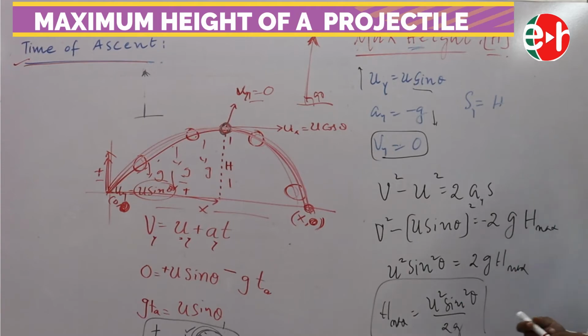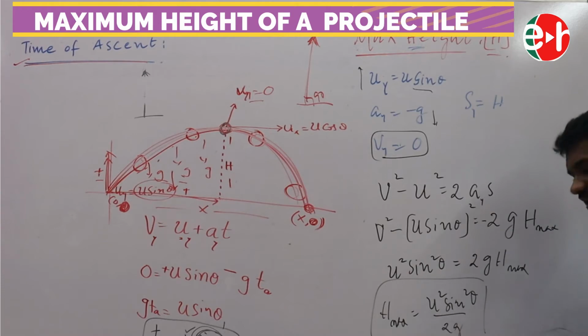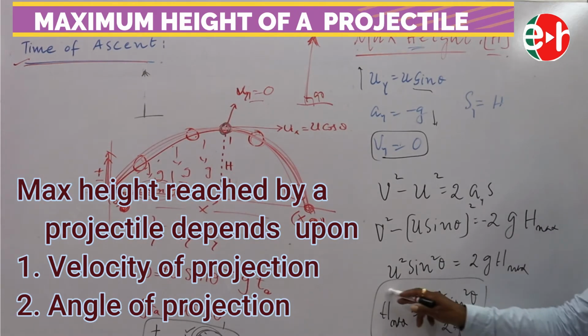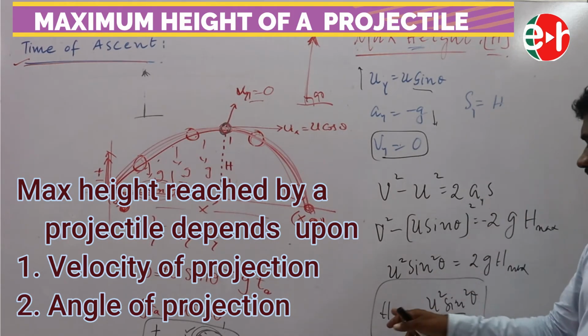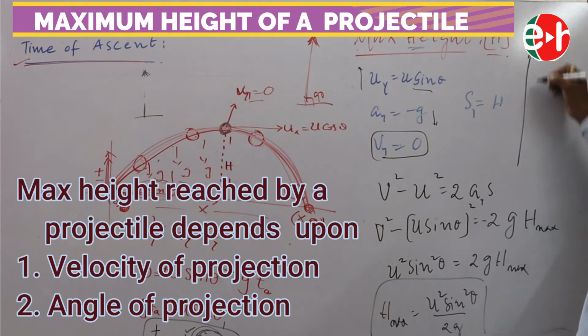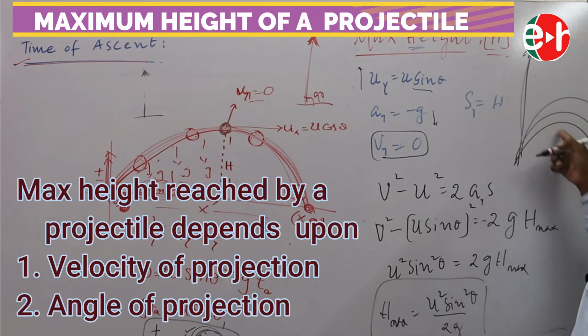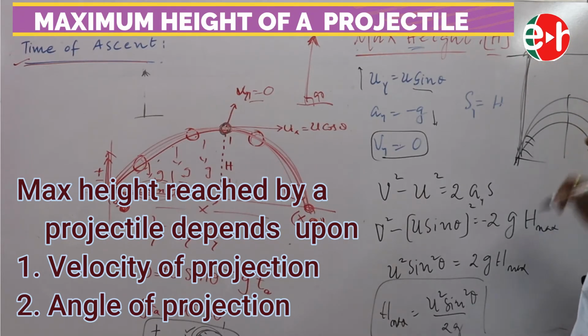So now on what factors does the max height depend? It depends upon the initial velocity and the angle of projection. When do you think the body can reach maximum height? If the initial velocity is increased, the body can reach a greater height. Or if the angle is changed, at theta equal to 90 it is maximum. So if it is thrown vertically like this, it reaches maximum height. In all these cases, the initial velocity is the same, but the angles of projection are different. That's why it reaches different maximum heights. But in this case, it reaches the maximum height.